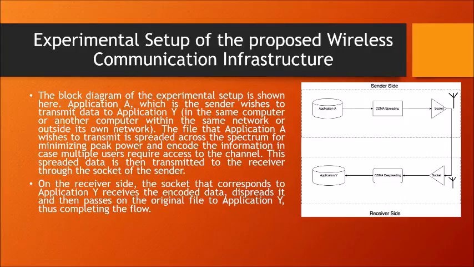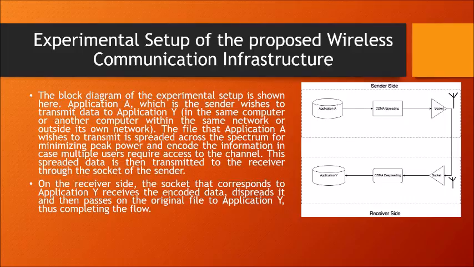Now I'm going to talk about the experimental setup for the proposed wireless communication infrastructure. The block diagram of the experimental setup is shown here. Application A, which is the sender, wishes to transmit data to application Y in the same computer or another computer within the same network or outside its own network, in which case it needs to bypass the firewall.